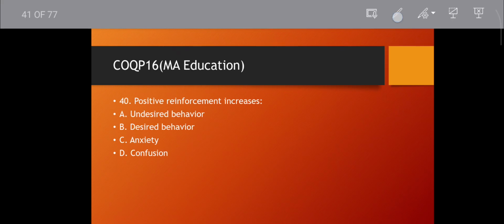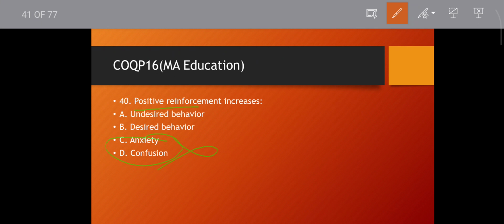Question number 40. Positive reinforcement increases what? Undesired behavior, desired behavior, anxiety, confusion. These two you can reduce. Desired behavior or undesired behavior, which one?